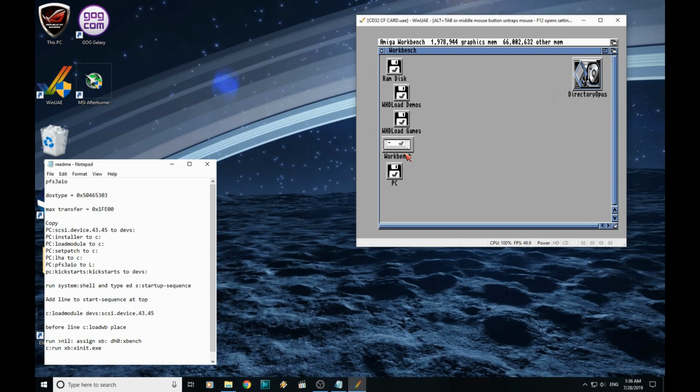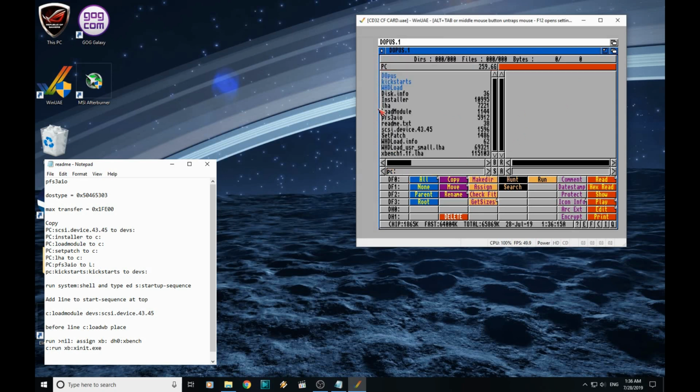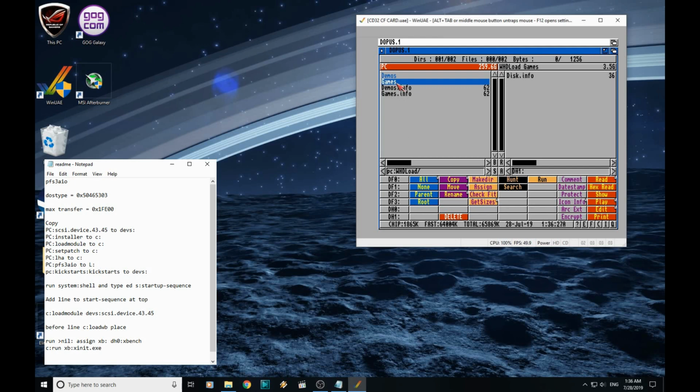Right, we now need to start copying some games across. So we'll load Directory Opus again. On this side here, we're going to browse to our PC drive. On this side here, we're going to start with DH1, which is our WHDLoad games. So if you open the WHDLoad folder that is in the PC directory, and just copy this folder across, it gives us all our different letters that we can extract the LHA packages into.